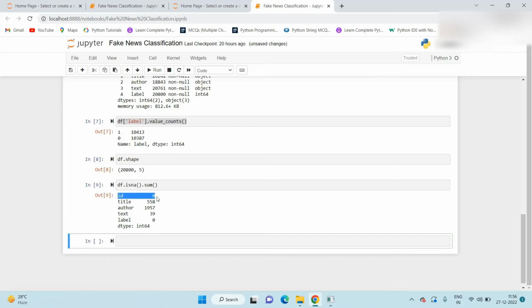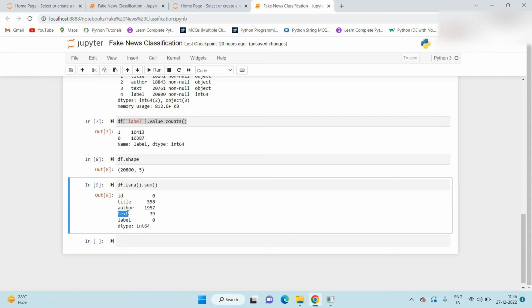So if you see here, the ID column has 0 missing values, but the title, author and text have some missing values. For the title, it's 558, for author it's 1957, and for text it's 39.